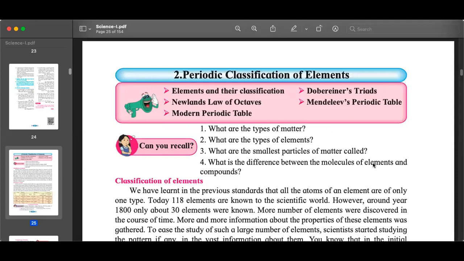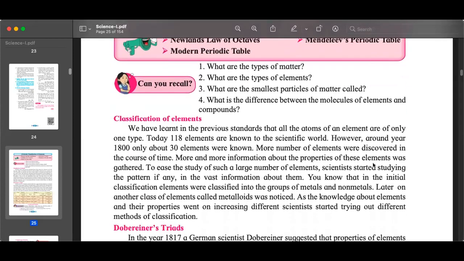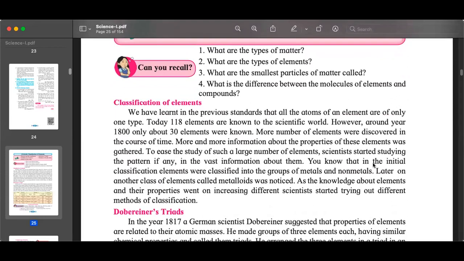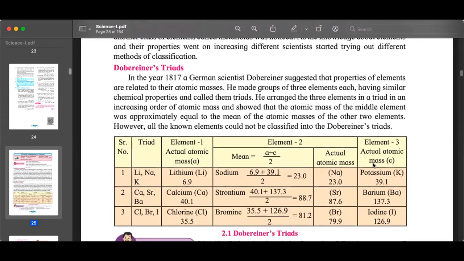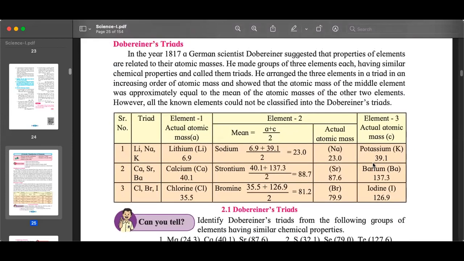This is how your chapter starts. Now you should be able to answer these 4 questions under can you recall. You will do it as part of your homework. But right now, what I want you to do is read this paragraph, from Dobereiner's triads till the end of the table. Take 5 minutes, read this, and then we will try to answer the questions. The time starts now.